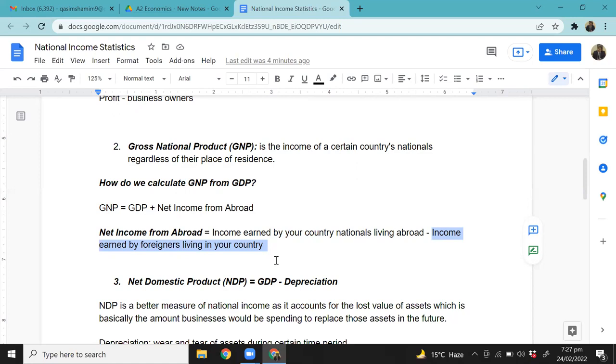So if we have to calculate GNP from the GDP, what will we do? We'll add the income of Pakistani nationals who are working in other countries. That's the first part. And in the second part, you'll subtract the income of non-Pakistanis who are living, working, and earning in Pakistan. Simple. So when you do this, you convert the GDP into GNP. Simple and easy. Any confusion so far?